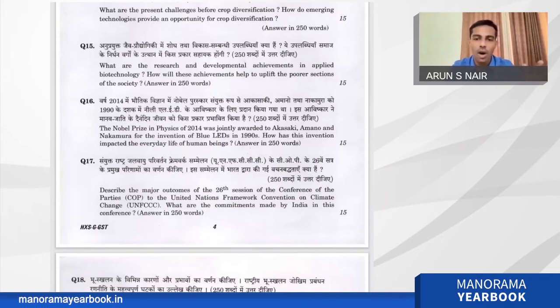The question is how this invention impacted everyday life. LEDs have been in the news for some time because of energy conservation, environmental activities, and science and technology development. And there are many government programs to distribute LED lights to every house to improve energy efficiency and energy saving.